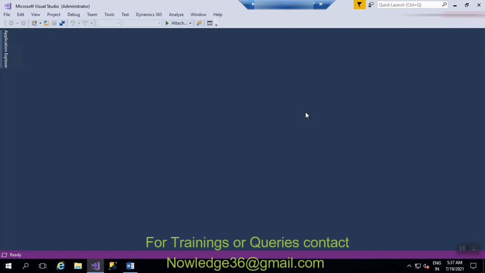Let's see the architecture. But before going to the architecture, first let's see the earlier versions, what they used before Dynamics 365 for Finance and Operations.